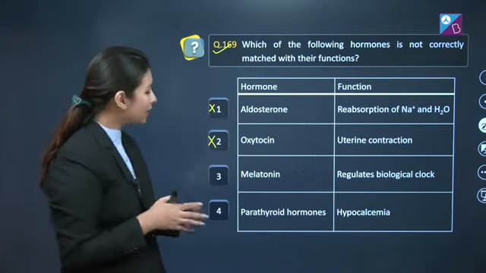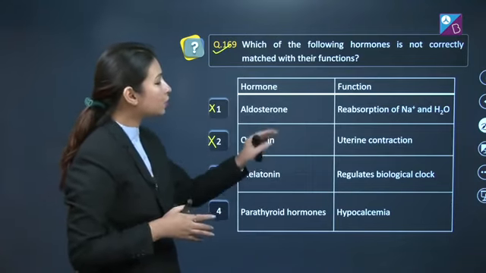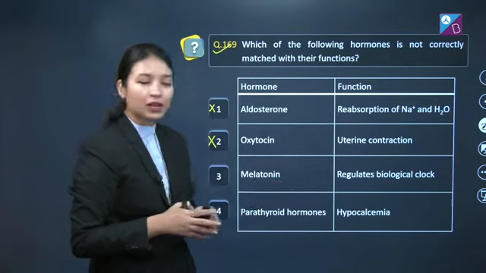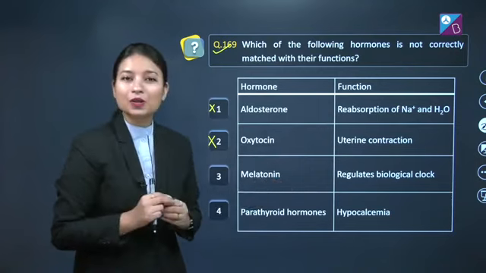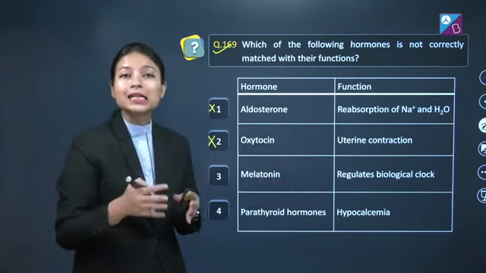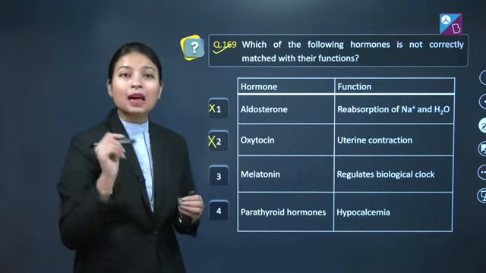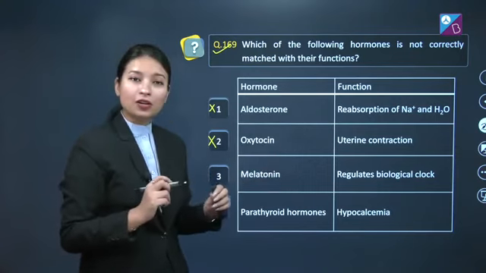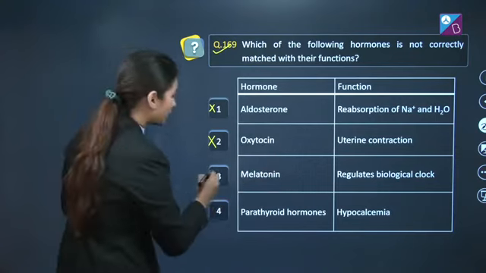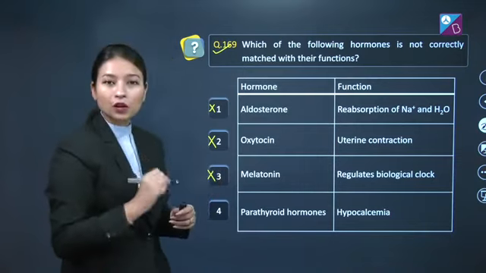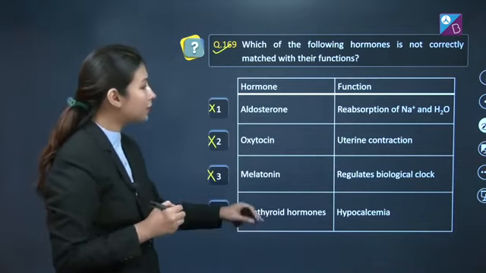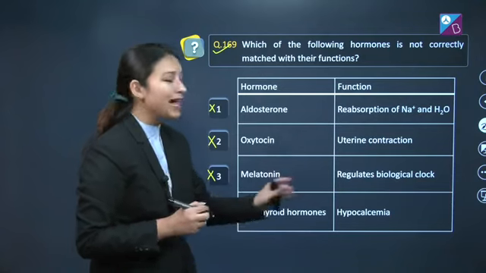Option number 3 here is melatonin matched with regulates biological clock. This match is also true, as melatonin secreted from pineal gland helps in regulating biological clock. So this also cannot be our answer. Fourth option is parathyroid hormones, function hypocalcemia.